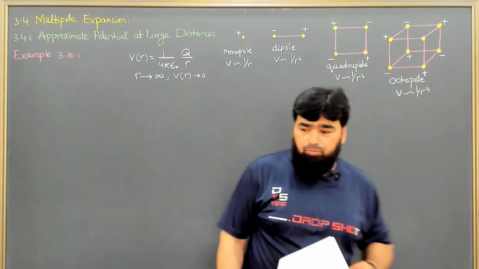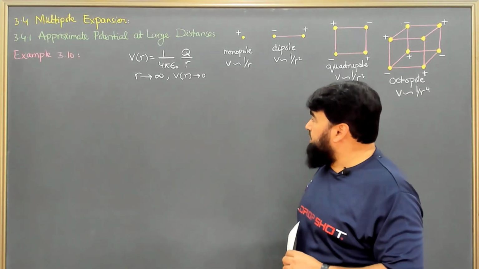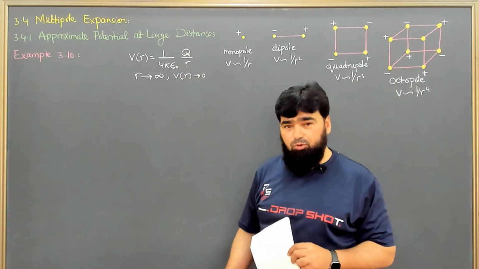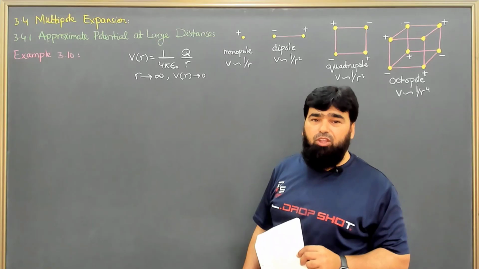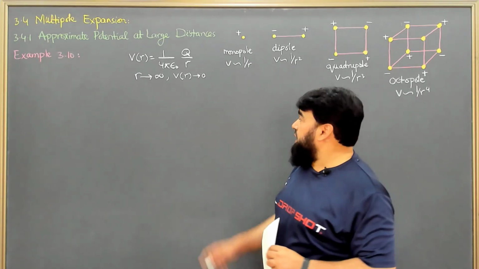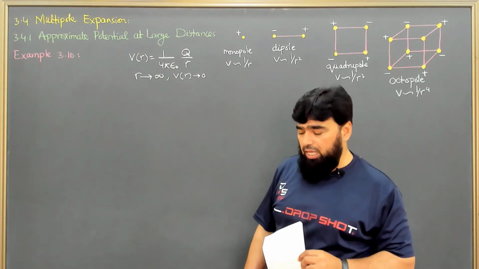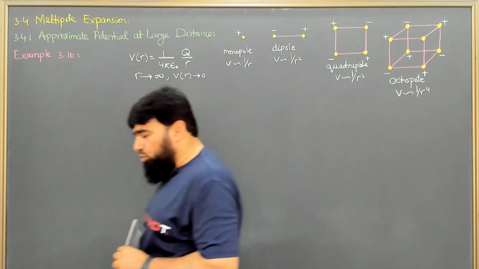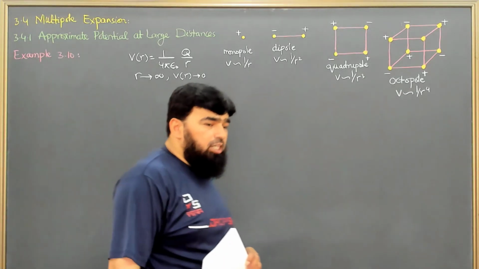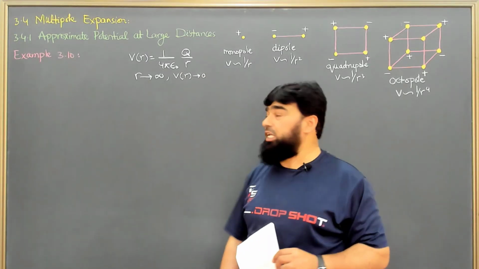Now, the question is: what will happen when Q is 0? Then of course the answer is that the potential will also be approximately 0 even if we are at large distances. But the question is, how quickly will this go to 0? This depends on the geometry.